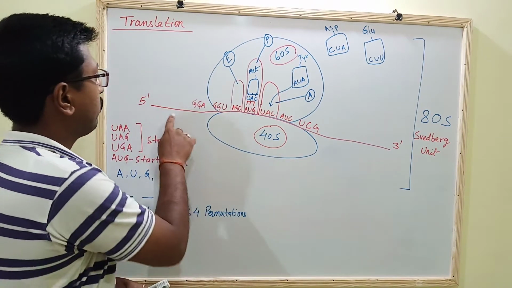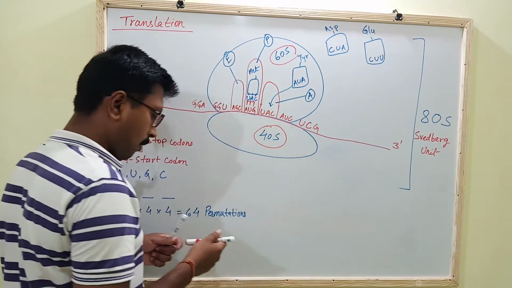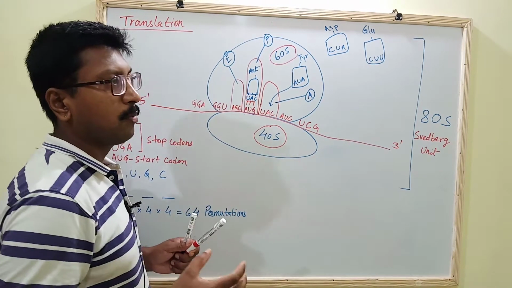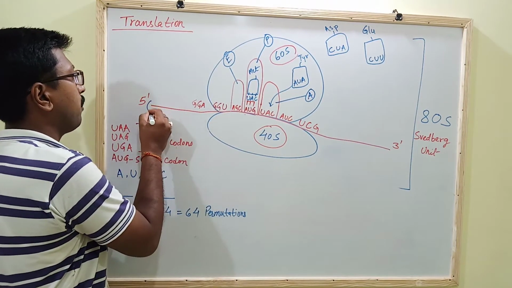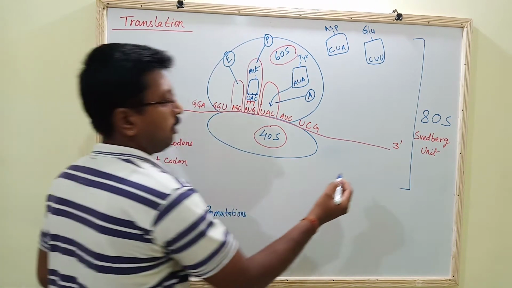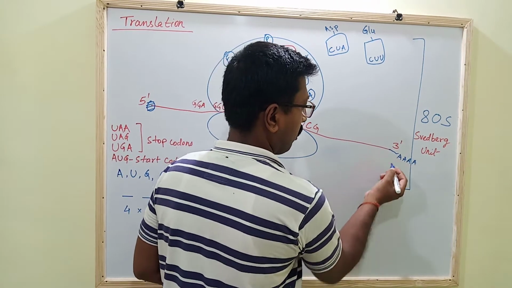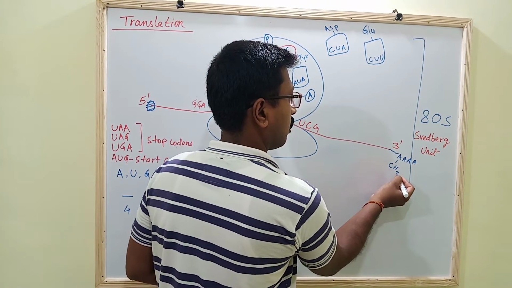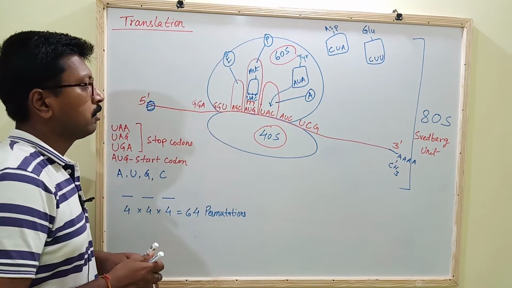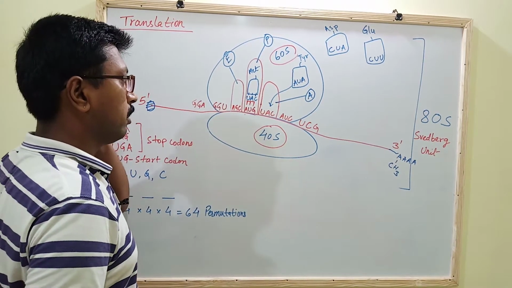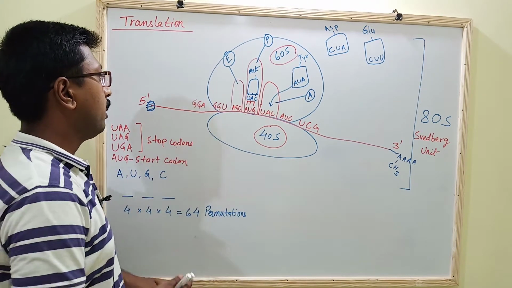And this structure in the red line is the mRNA. When the mRNA comes out from the nucleus, it is capped at the 5' end and polyadenylated at the 3' end, with methylation. So now the mRNA is stuck on the ribosome at the 40S subunit with the help of this cap.